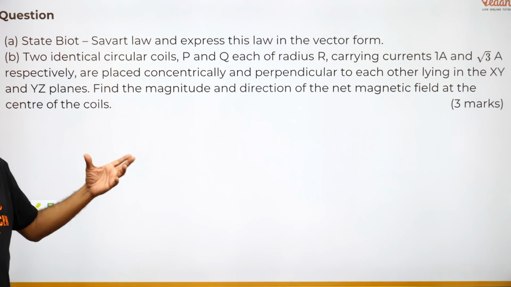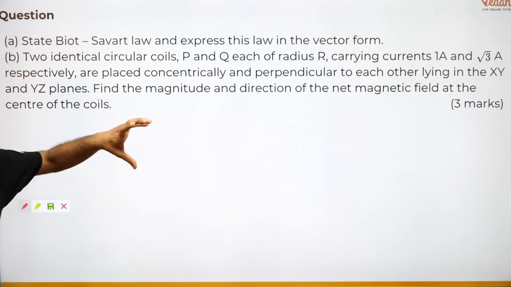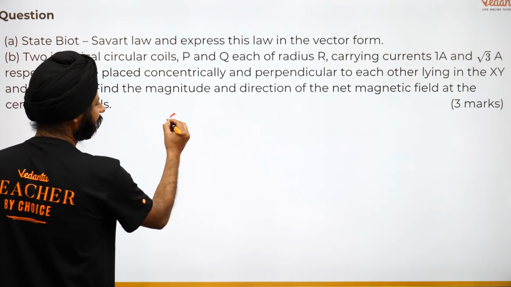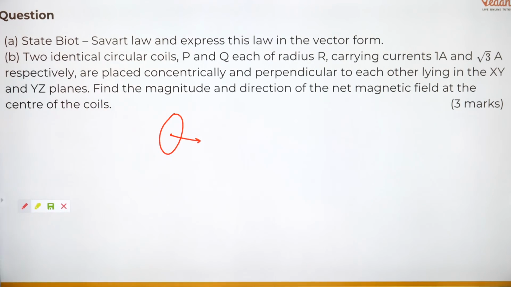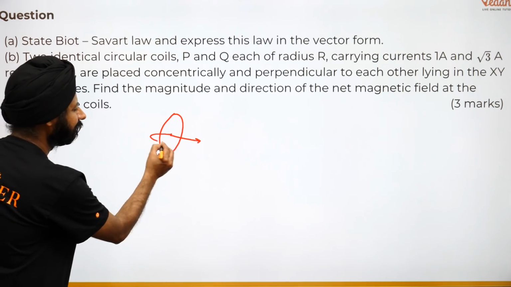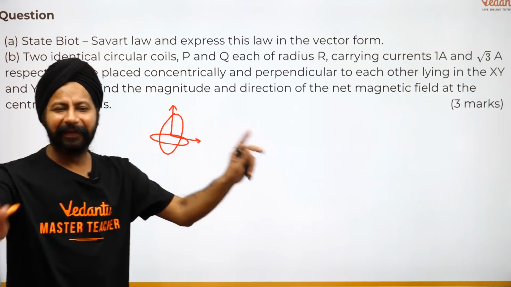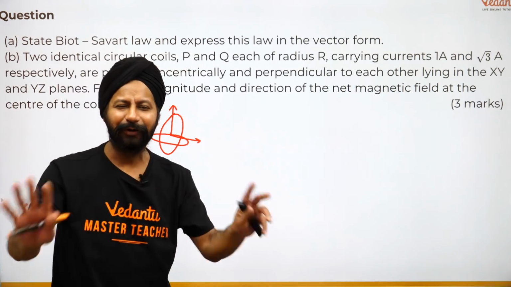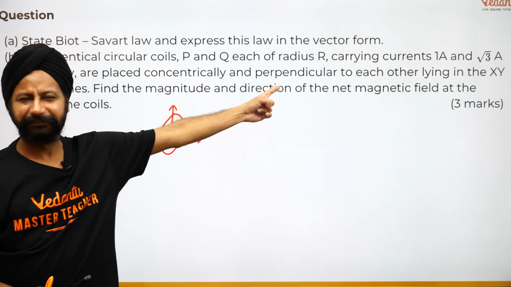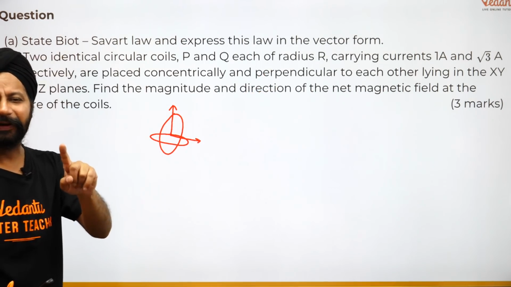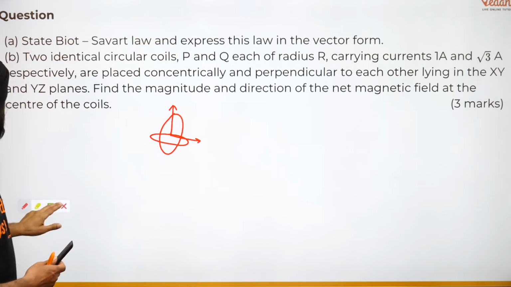Two identical circular coils, P and Q, each of radius R, right? One is kept here, one is kept here. So the way it works, if there is a ring here, the magnetic field is this way. Similarly, if one is placed like this, the magnetic field is this way. So you can see one field here, one field here, at 90 degrees. Pythagoras theorem, there is no complication in this. It looks like there is so much to do. If the fields are perpendicular, they are going to be added using Pythagoras theorem. So let's go through the solution here.